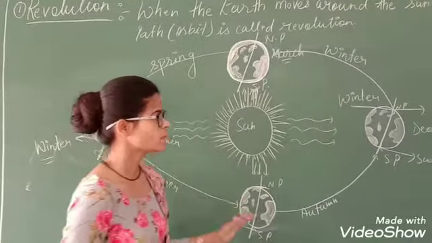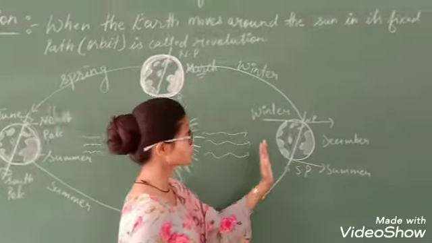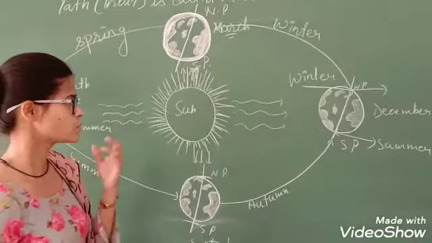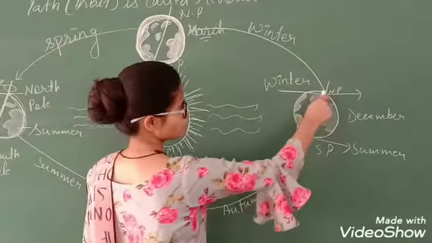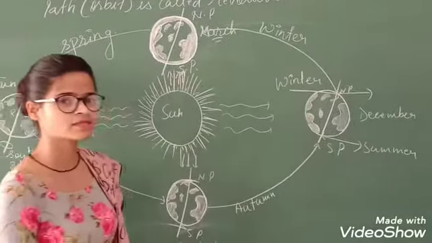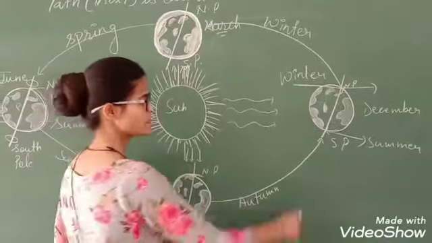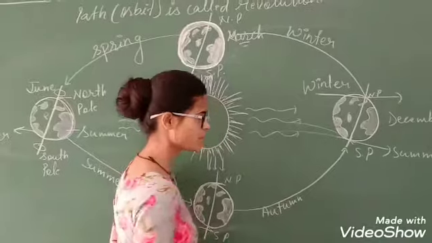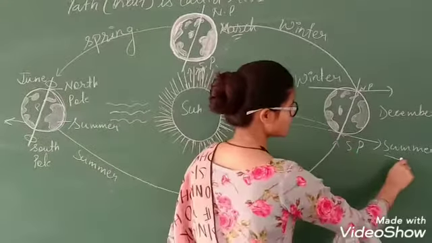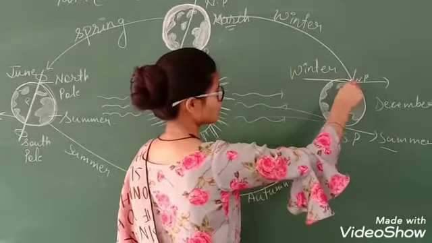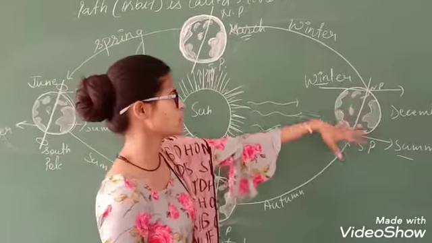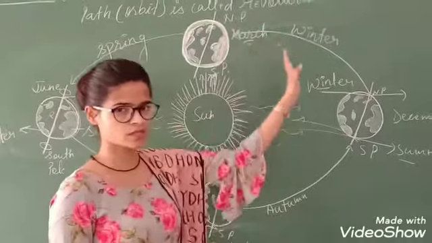Now when the Earth will be in this position, that is December, what will happen? The North Pole will experience less sun rays, while the South Pole will experience the direct sun rays. Here we will have summer, and in the North Pole we will have winter. So this portion of the Earth will experience winter season.